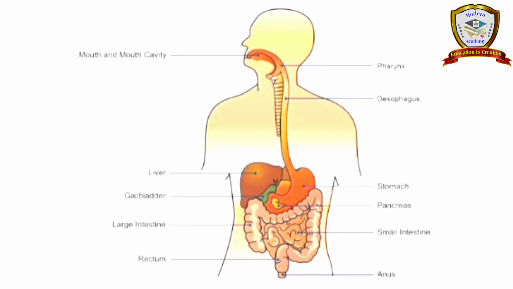Besides that, the digestive glands are also there. The liver, gallbladder and pancreas are digestive glands. So this is the structure of the digestive system.